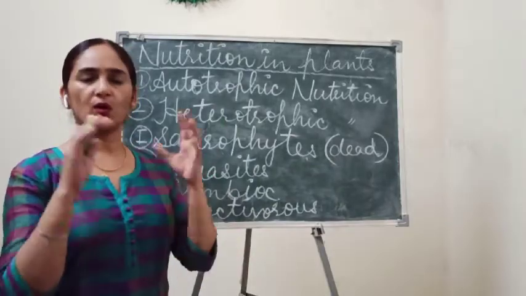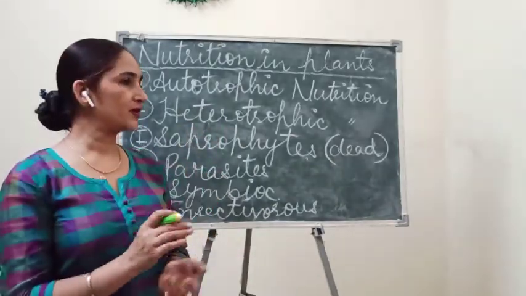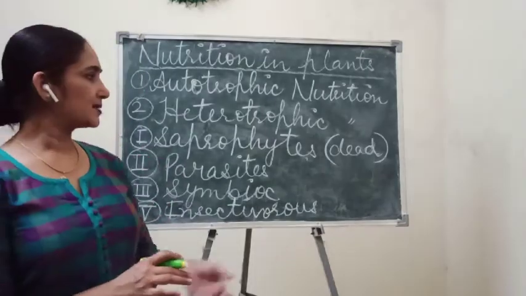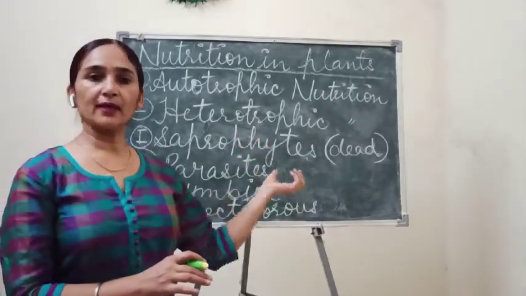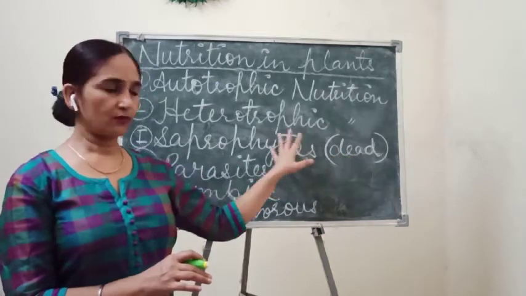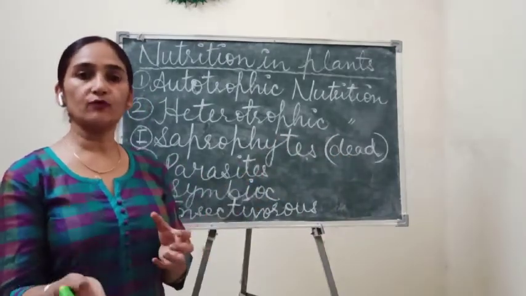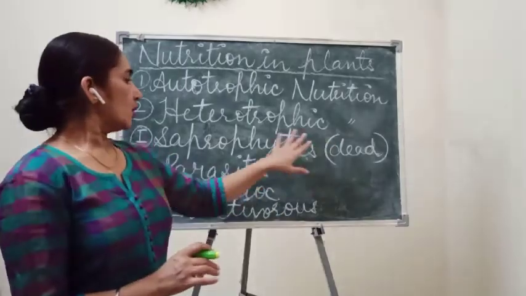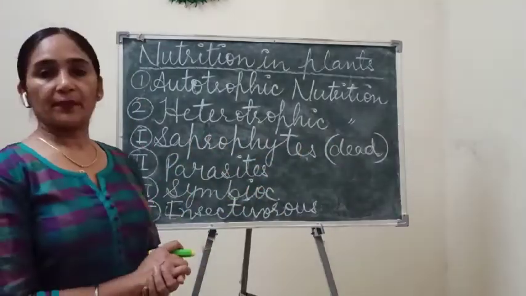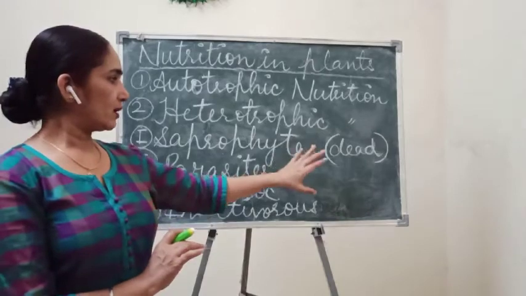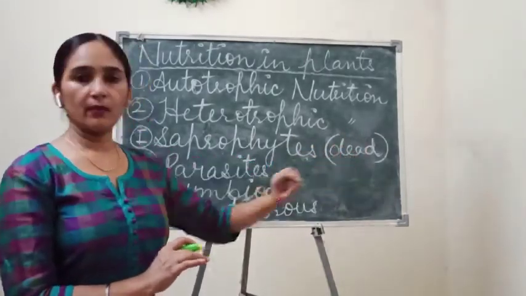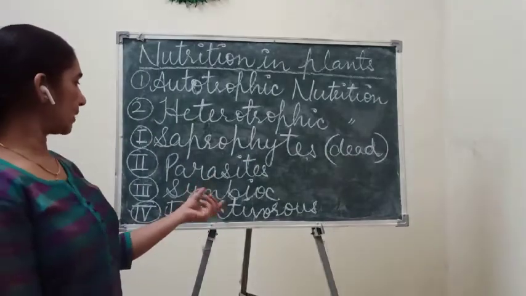Pulses or all the food items, vegetables which we use, if we keep them for 2, 3 or more days, then fungus automatically grows on these food items, and fungus gets food from those food items. So these are the saprophytes, which take or get nutrition from dead matter, dead organic matter.